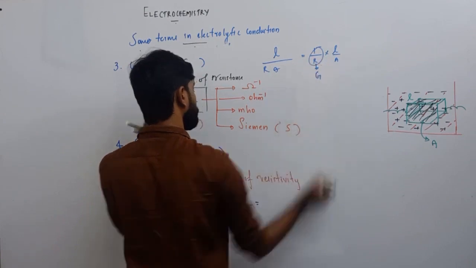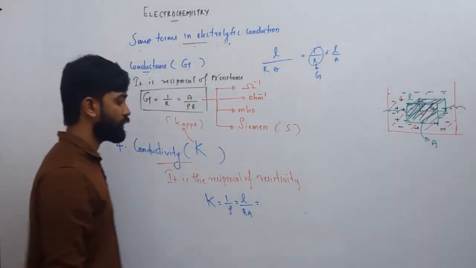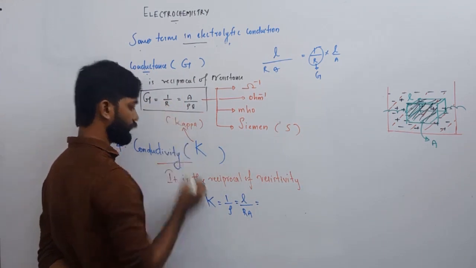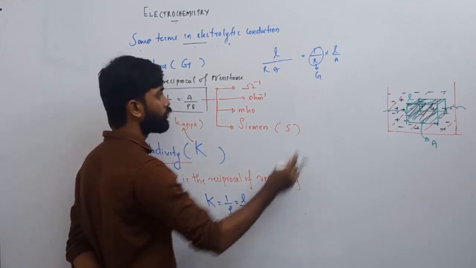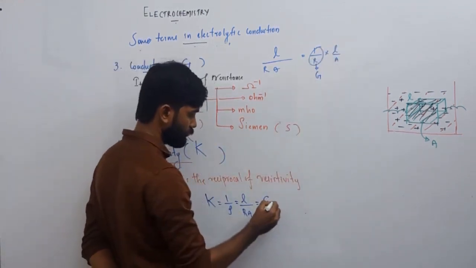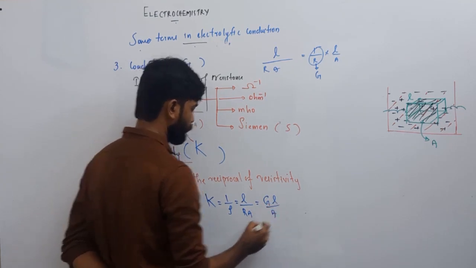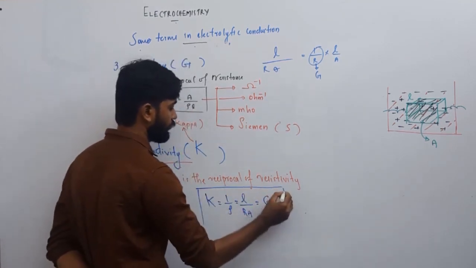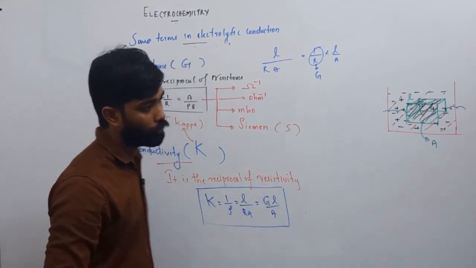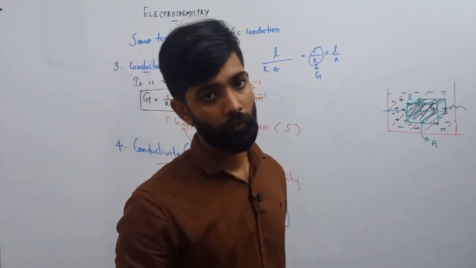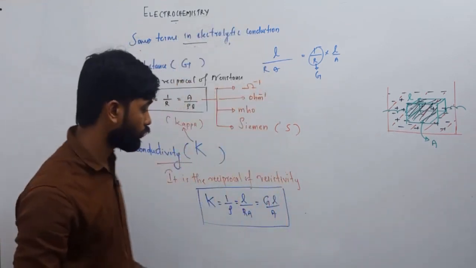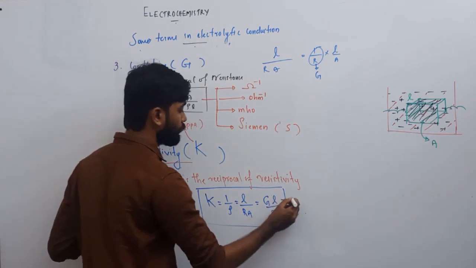That is G, conductance. So this is G into L by A. So your conductivity kappa is equal to 1 by resistivity, or L by Ra, or G into L by A.